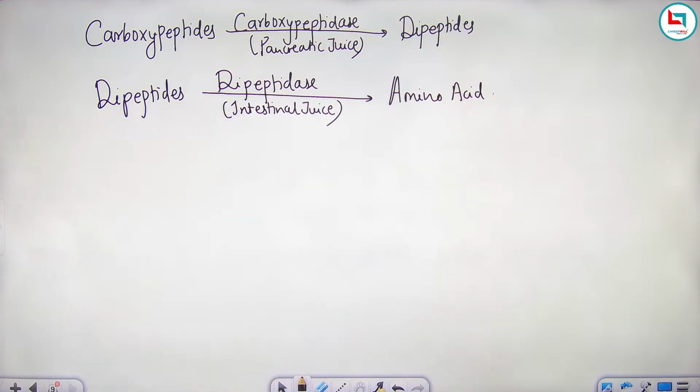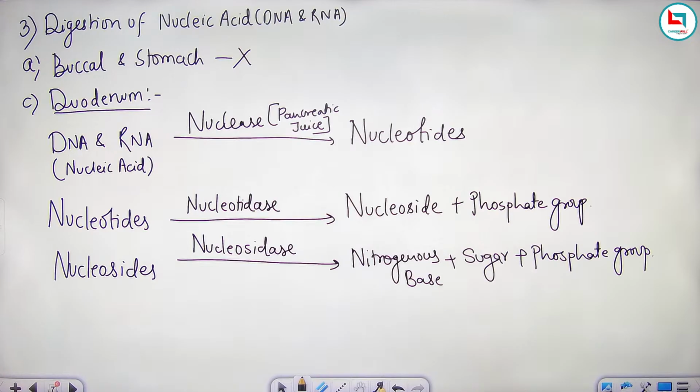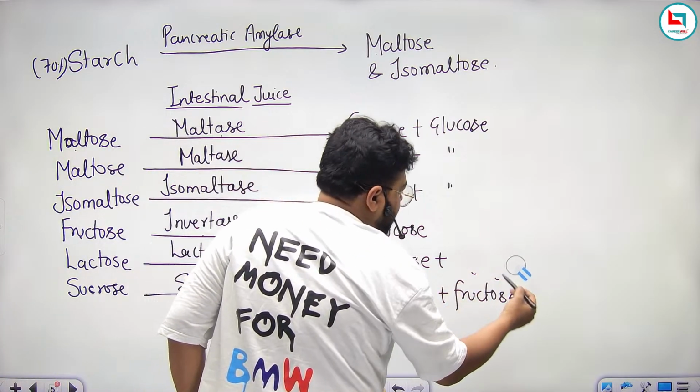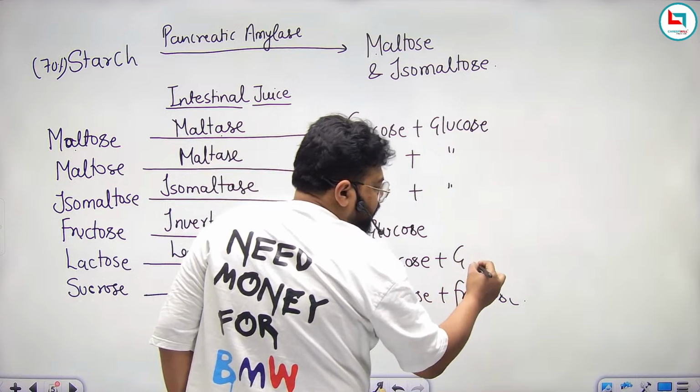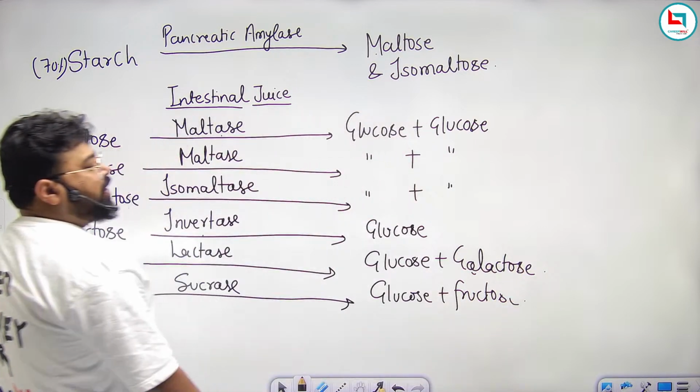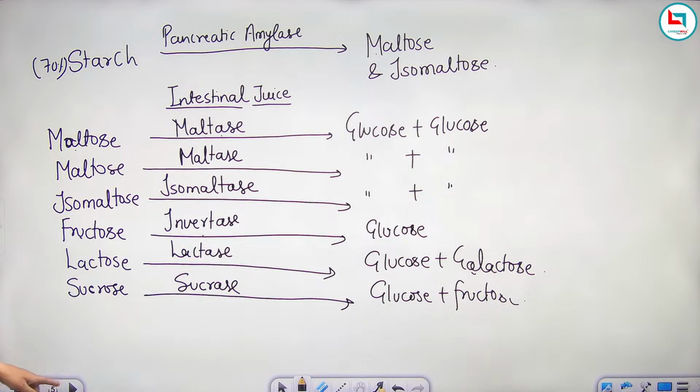Now, all these amino acids, nitrogenous bases, sugar, phosphate groups, glucose, fructose, galactose. Sorry, not glycogen; glycogen is a complex polysaccharide which will get digested by our body.